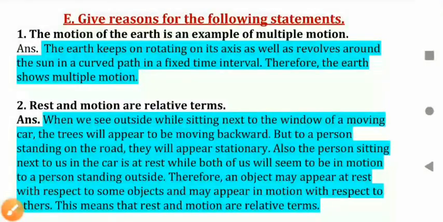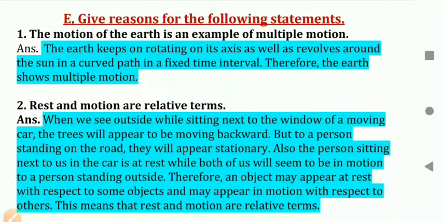So students, now we'll discuss question number E. Give reasons for the following statement. Question number first, the motion of the earth is an example of multiple motion. Answer, the earth keeps on rotating on its axis as well as revolves around the sun in a curved path in a fixed time interval. Therefore, the earth shows multiple motion. The earth shows rotation as well as revolution. So we can say earth shows multiple motion.